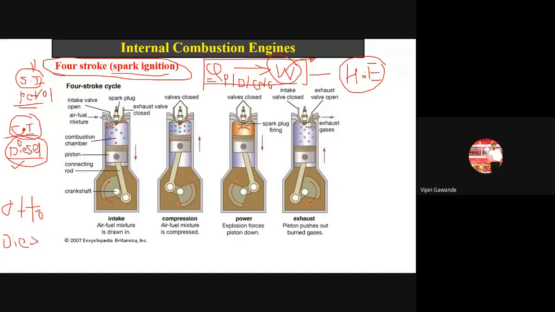It is very simple for diesel. This is another MCQ for your examination, so you have to remember this.